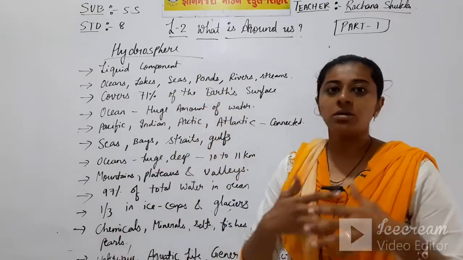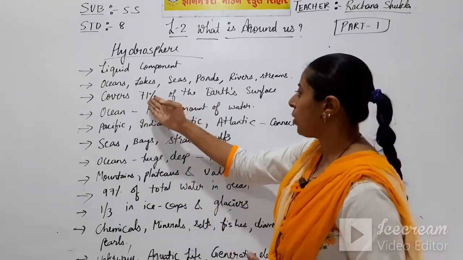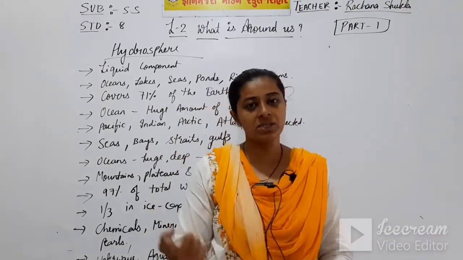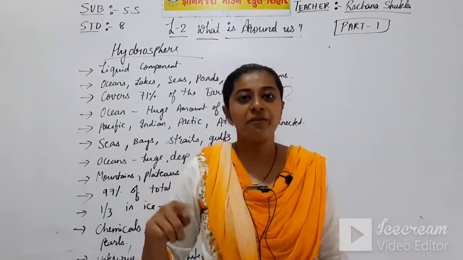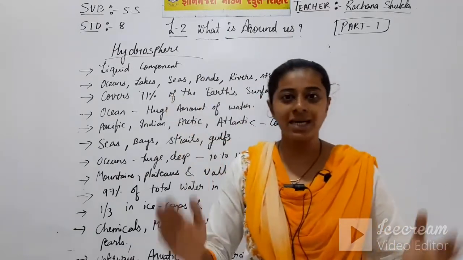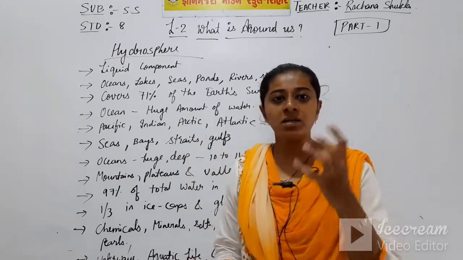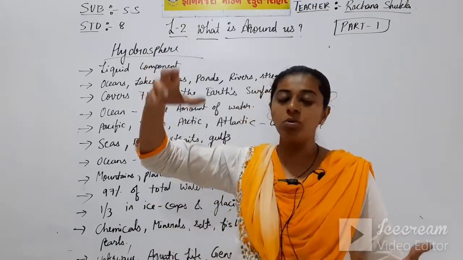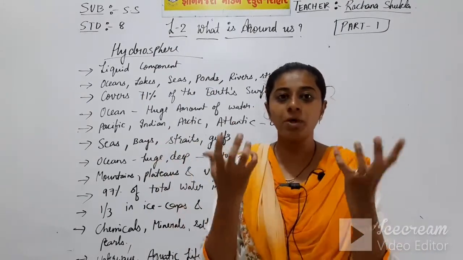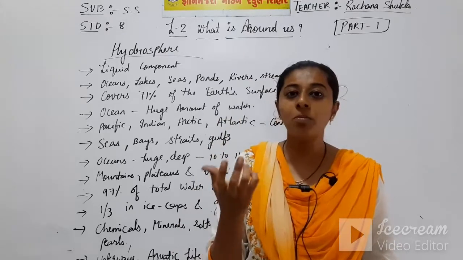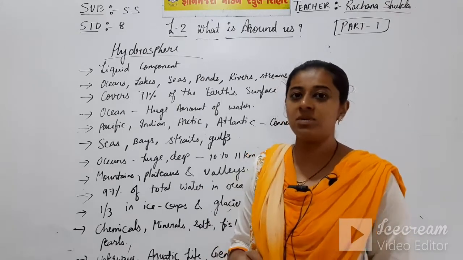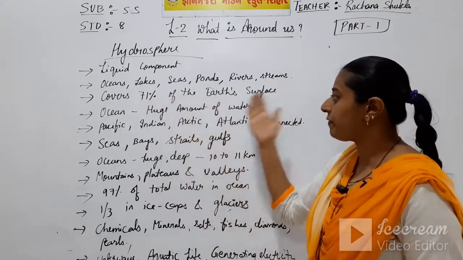The hydrosphere covers 71% of the earth's surface. That means lithosphere covers 29% and the hydrosphere covers 71%. In total we get 100%. So maximum water is there on the earth. If you see the satellite picture from the moon or from a satellite, you can feel our earth as a blue ball. The earth looks like a blue ball. Why a blue ball? Because in major portion there is water, it covers 71% of water.